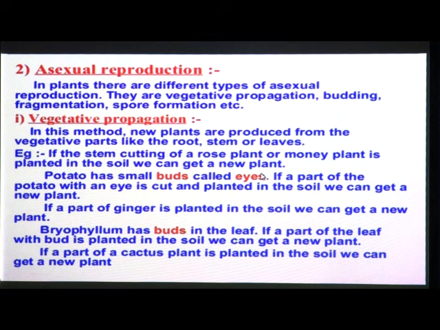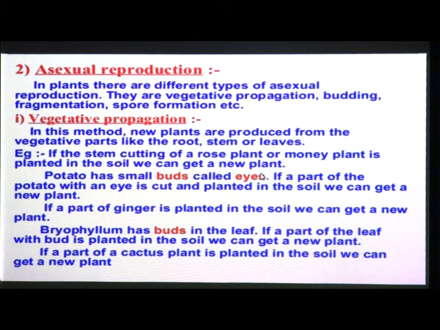So the stem cutting of a rose plant or money plant is planted in the soil, or we can also get a money plant in water. If we cut the stem of a money plant and keep that stem in a water bottle, then also that money plant can grow. So from this stem we will get a new or bigger money plant, or we can say that a money plant can grow in water also. So this is the example of vegetative propagation.